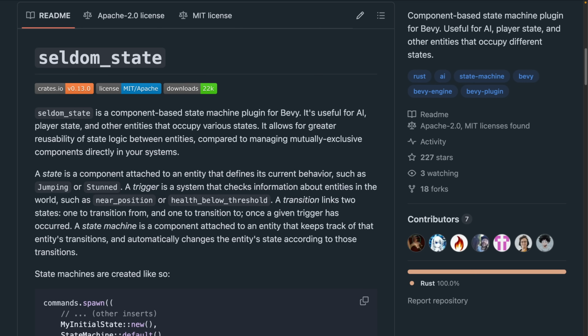And then we've got Seldom State. Seldom State is a plugin that adds a state machine component that you can add to your entities. The state machine will change the entity's components based on states, triggers, and transitions that you define, which can be useful for AI, animations, rigid body controllers, and more.